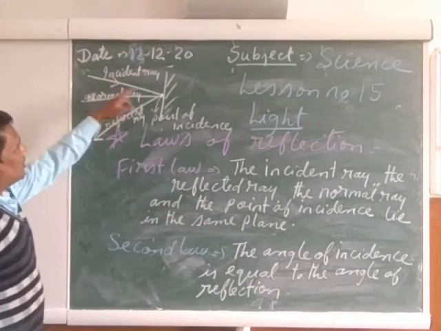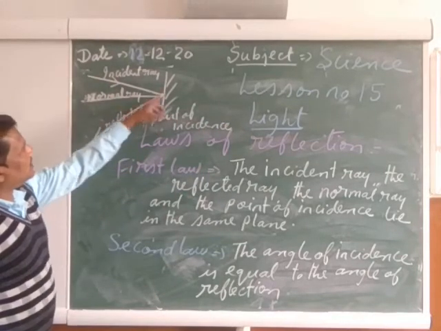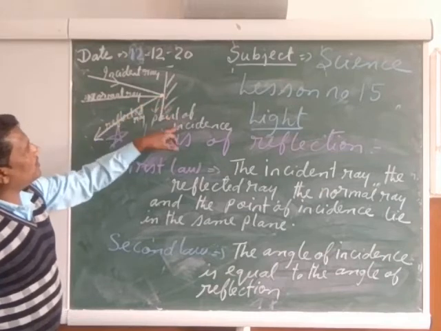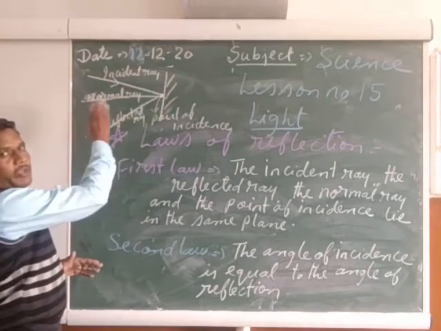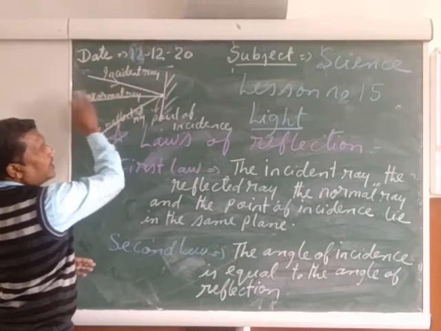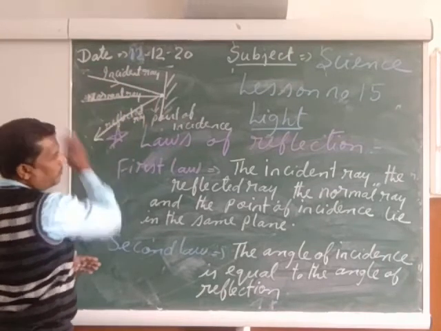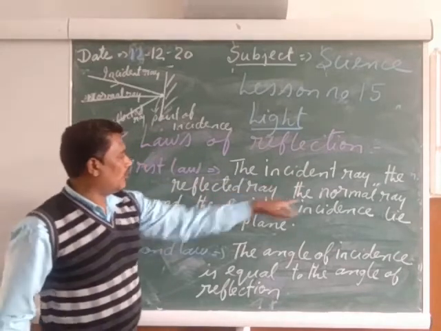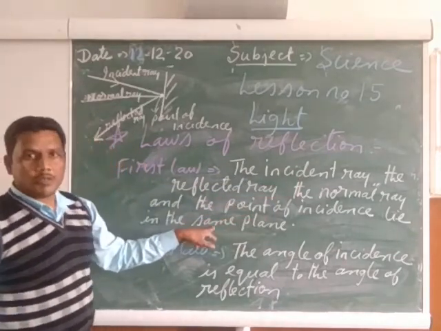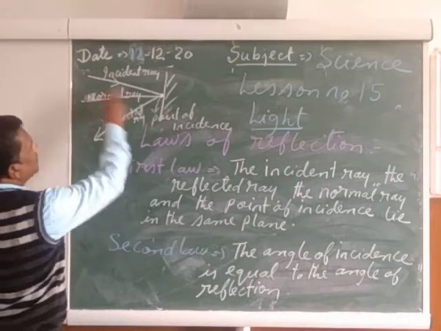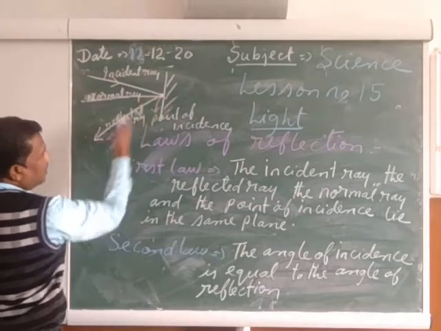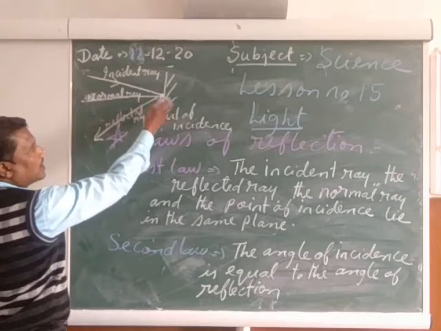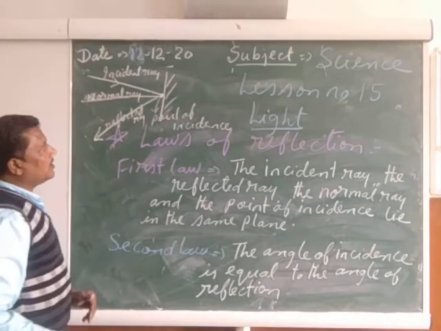So can you see, my child? Suppose this is the mirror, it is the incident ray, it is the reflected ray, it is the normal ray, and it is the point of incidence. All are lying in the same plane. So the first law says the incident ray, the reflected ray, the normal ray, and the point of incidence lie in the same plane. The incident ray is lying here, the reflected ray is lying here, the normal ray is lying here, and the point of incidence is lying here. So all of them are lying in the same plane.